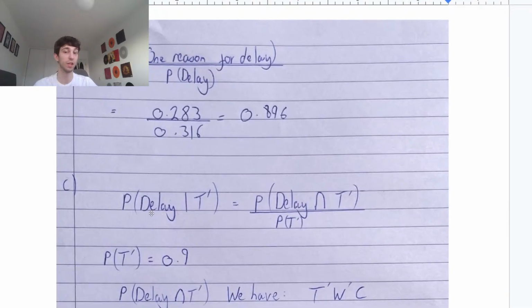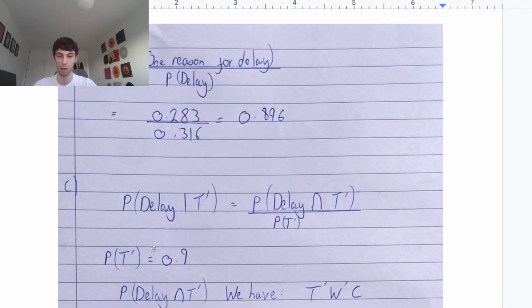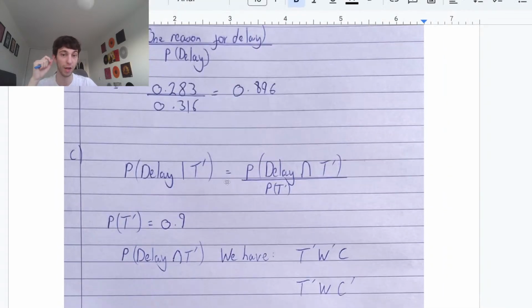So what we're finding is the probability of a delay given no technical problems. So we're just going to list out all the different ways we can have a delay with no technical problems, over the probability of no technical problems. No technical problems we established is 0.9, because technical problems is 0.1, and 1 minus 0.1 is 0.9. So we have to simply write out all the ways we can get a delay, making sure T dash is included.